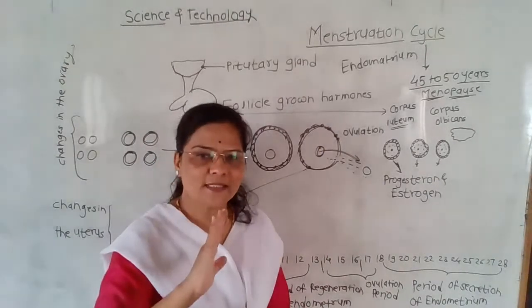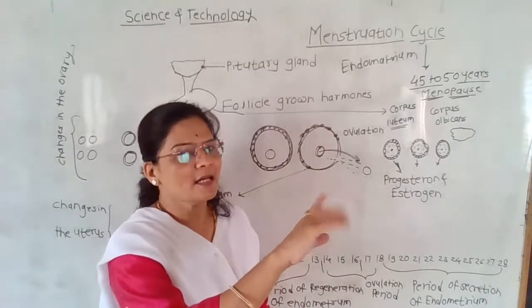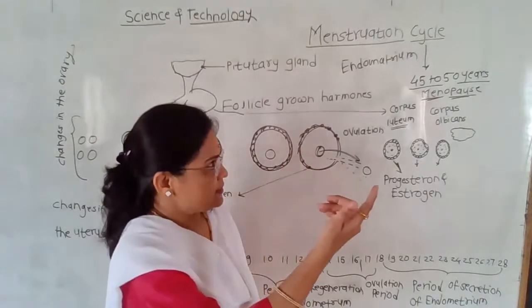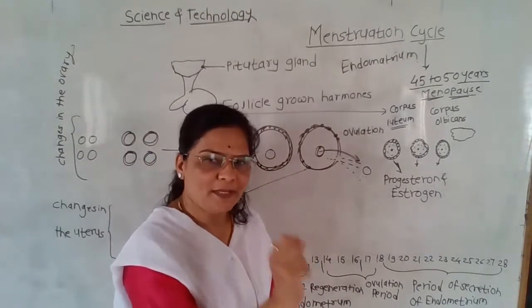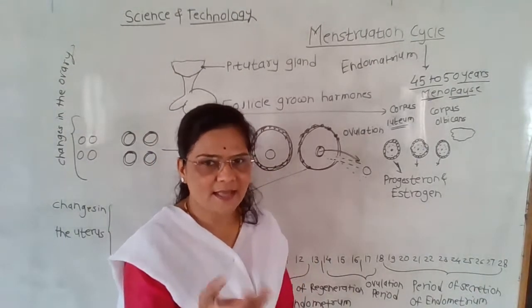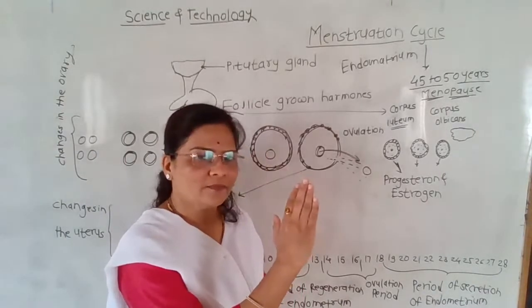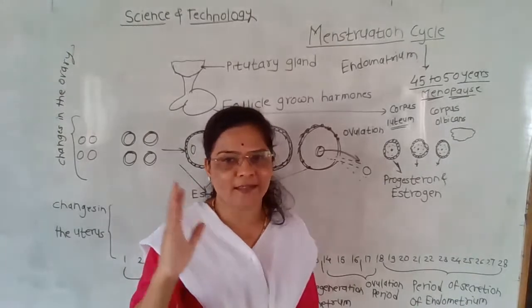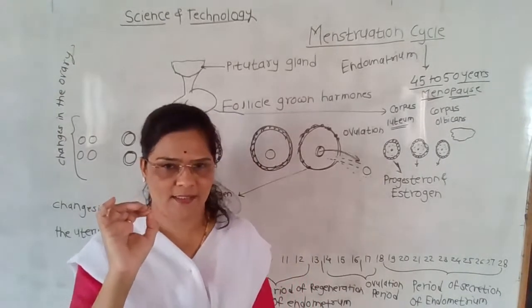In some women, at 45 years the menstruation cycle stops, and in some women it stops at the age of 50 years. In some cases, at the age of 47 years, it may be variable according to the health of that female or according to the health of the woman.